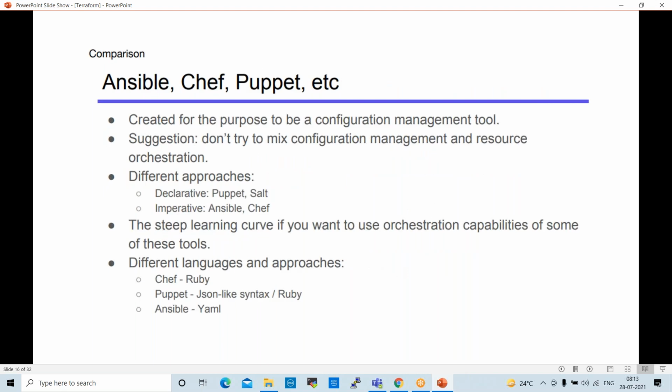Right. So here, Ansible, Chef, and Puppet. In Ansible, we use YAML script. In Puppet, we use JSON or Ruby script, and in Chef we can use Ruby only. These are the different languages and approaches we use for creating infrastructure here. These are not required, so we can check this.